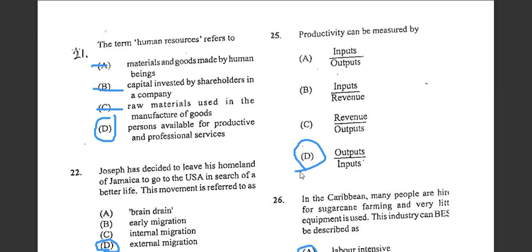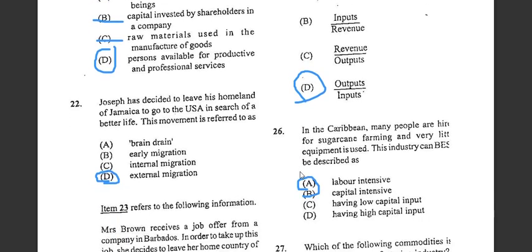Alright, so how productivity is measured: normally we'd have the output, and the input would be the amount of goods or services that would be used in the business. So output is divided by input. Alright, so the answer would be D for number 25.